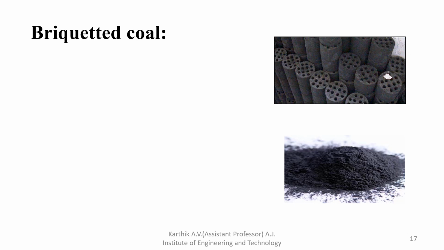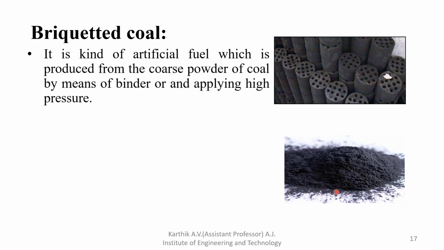Next one is briquetted coal. This is the actual figure of a briquetted coal. It is in powder form, or else it is like this type of structure. It is a kind of artificial fuel, which is produced from a coarse powder of coal by means of a binder and applying high pressure.